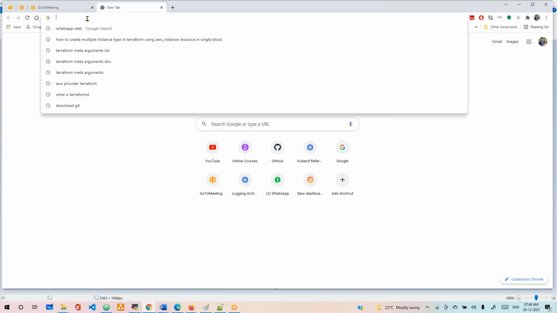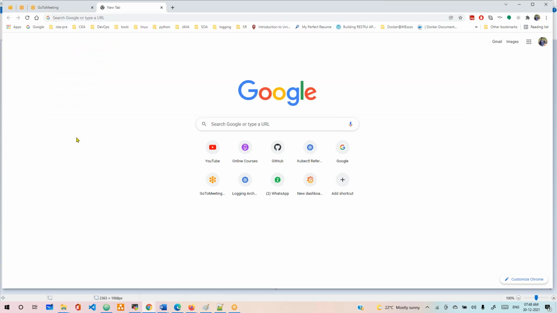There is another container runtime, let's say RKT. Like containerd, or let's say Docker, any container platform you want to run, we need to install on every node. Without that, you can't run your containers. It's like software, an engine, the Docker engine: whichever engine you want to run your containers with, that engine needs to be installed. That is the one thing.